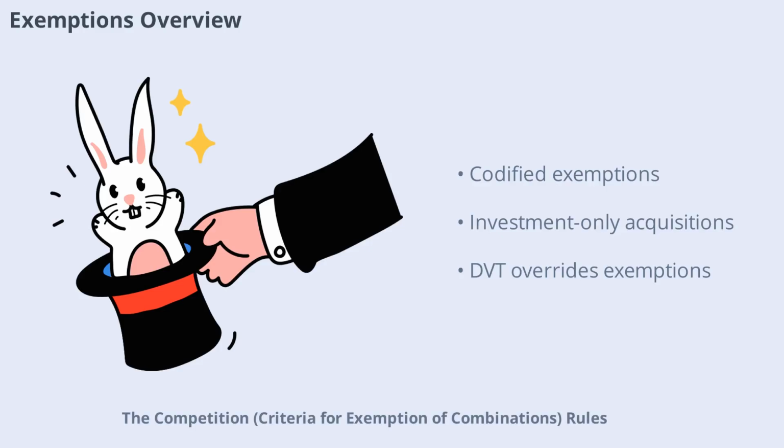The Competition Commission of India (Criteria for Exemption of Combinations) Rules, 2024 codify transaction categories that do not require CCI notification. These include acquisitions solely as investment, intergroup acquisitions, and certain asset purchases. Exemptions are designed to avoid unnecessary scrutiny of transactions unlikely to impact competition. However, exemptions do not override the deal value threshold, so high-value deals may still require notification. Always check the current rules for precise conditions.